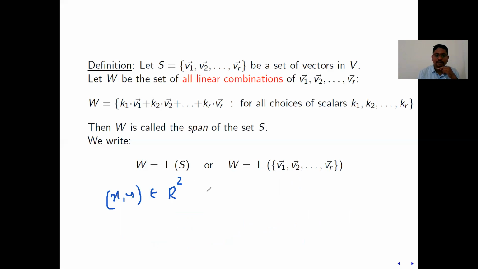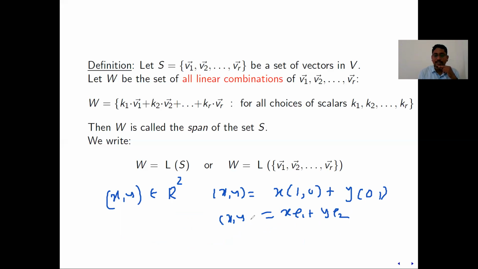For any vector in R2, one can write this (x, y) as x into e1, where e1 means (1, 0), and y into e2. So (0, 1) and (1, 0) are the standard vectors. That notation will come in the basis of a vector space. So it is x e1 plus y e2.